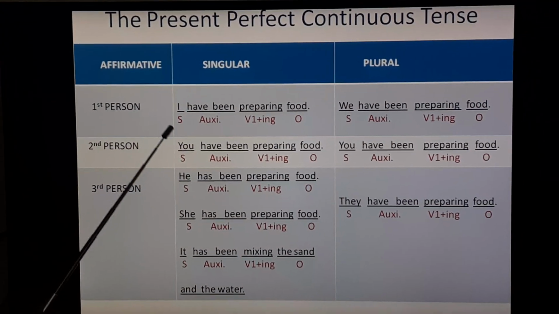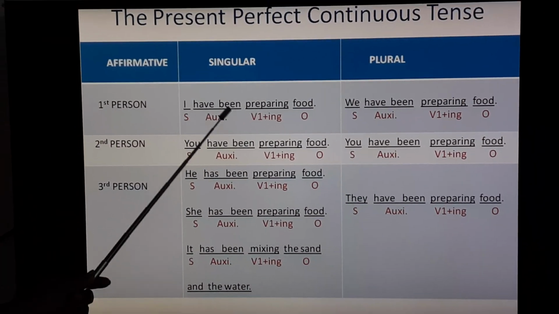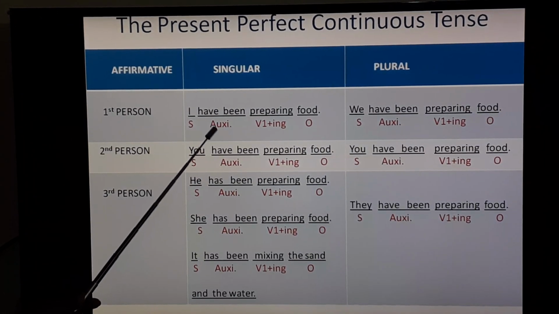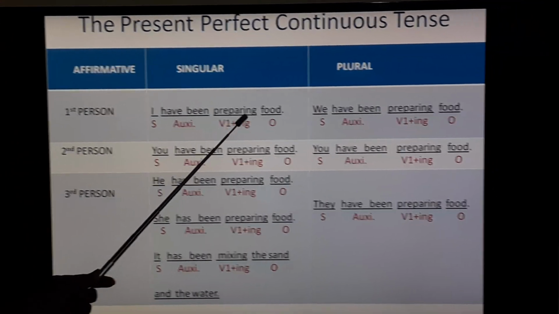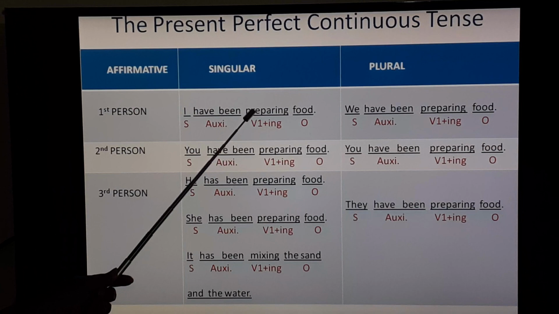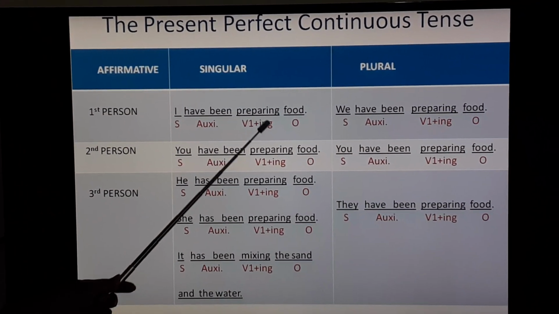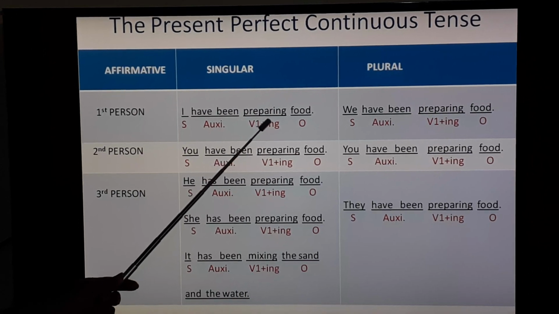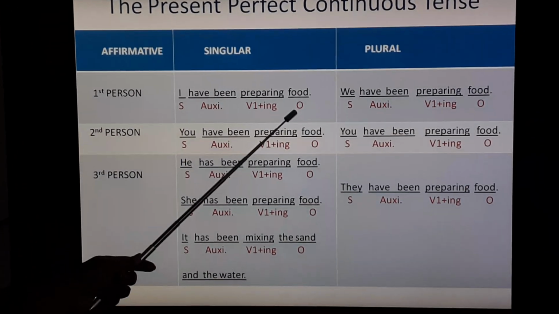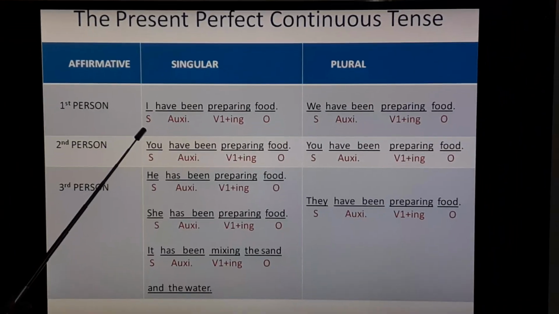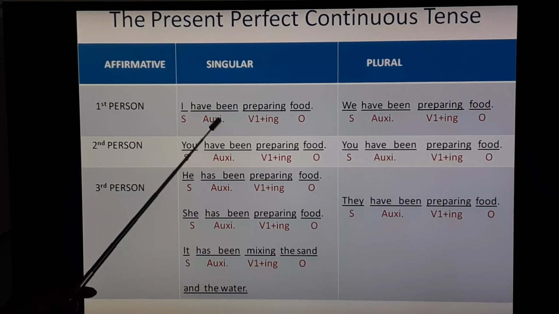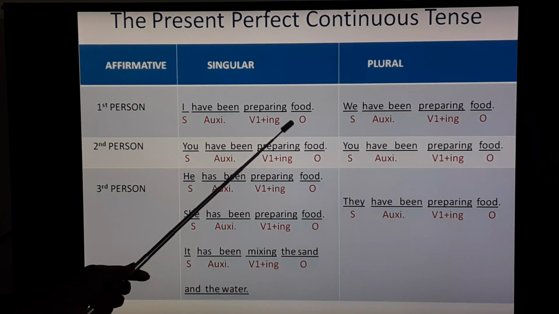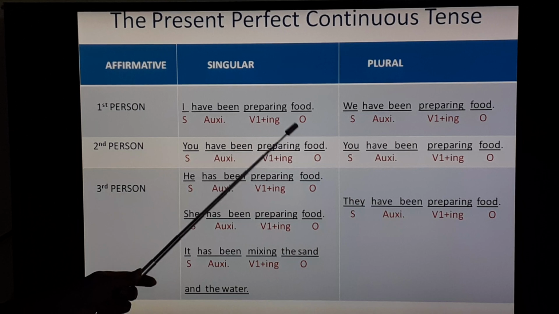So I, that is the subject. Have been, that is called auxiliary verbs. Preparing, that is V1, that is prepare, plus you have to add here ing. So V1 plus ing, that is preparing. And food, that is an object. S stands for subject. V stands for verb. O stands for an object.